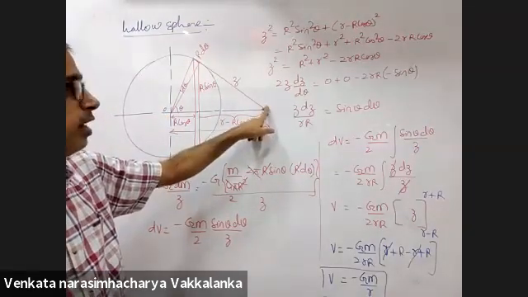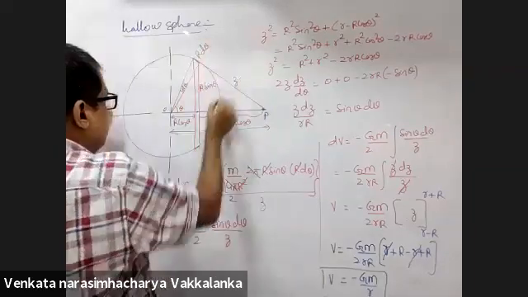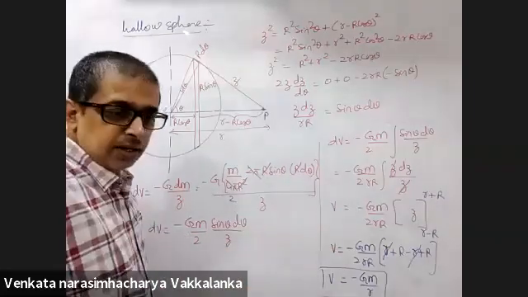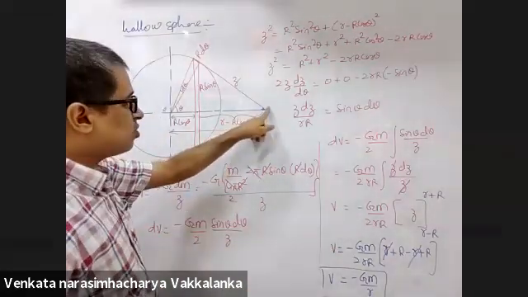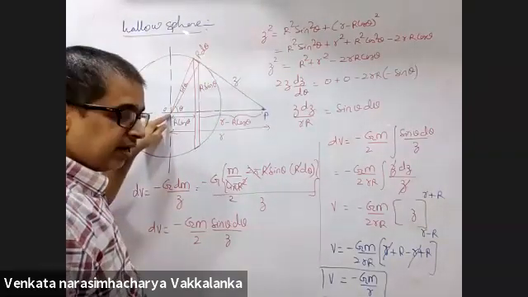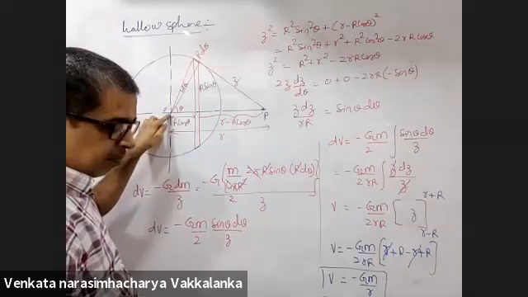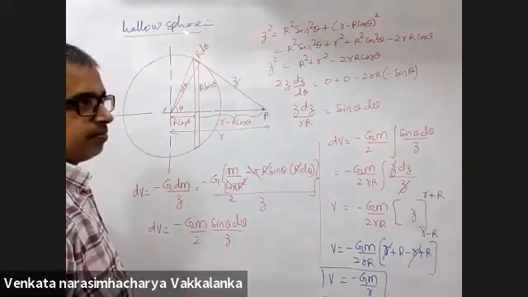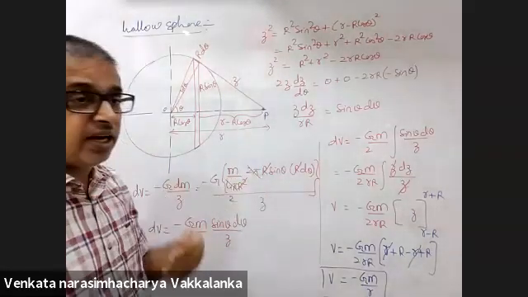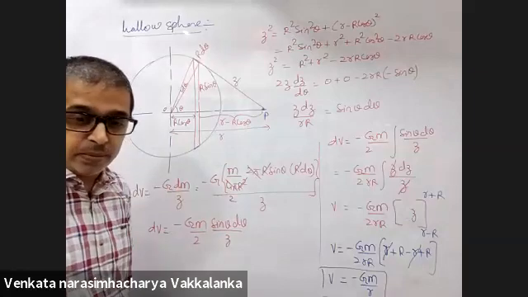If I removed the shell and kept the whole of the mass at this particular point, the potential would be minus G M by small r. Yes, sir. So for any external point, the whole of the mass of the shell appears to be concentrated at the center. Take down the derivation. There is a second half for this as well. I will derive the second half and then I will dictate the statement of the shell theorem.